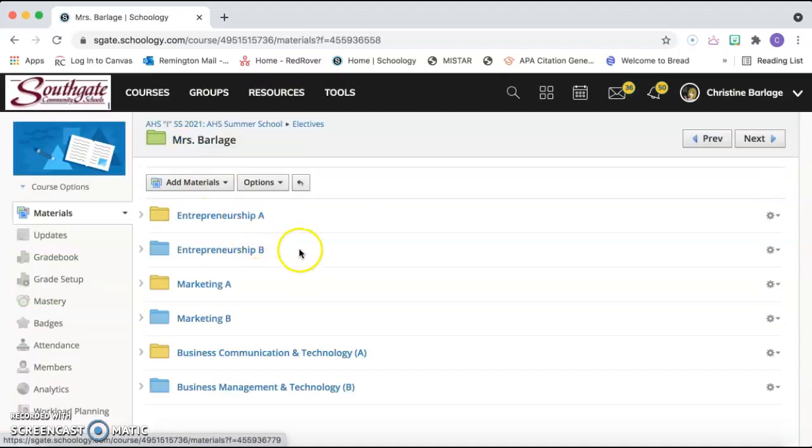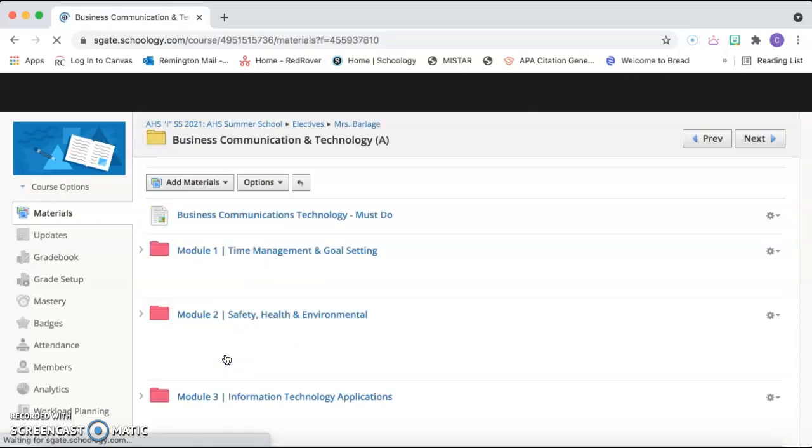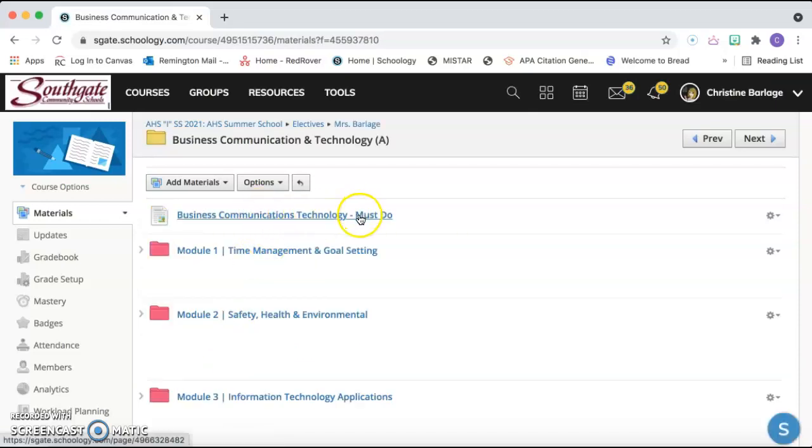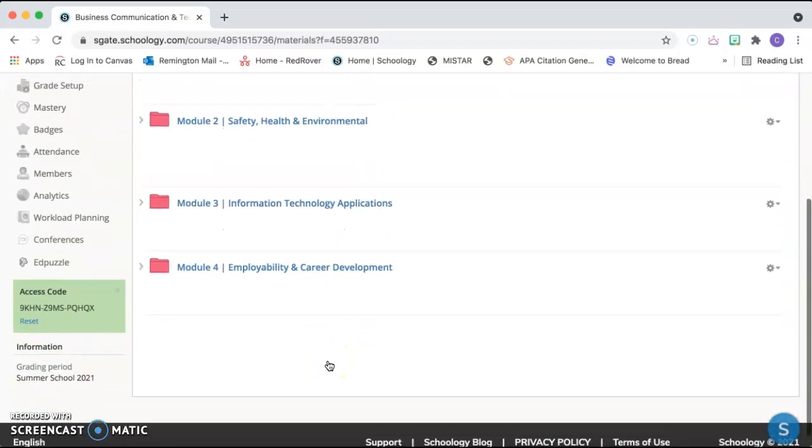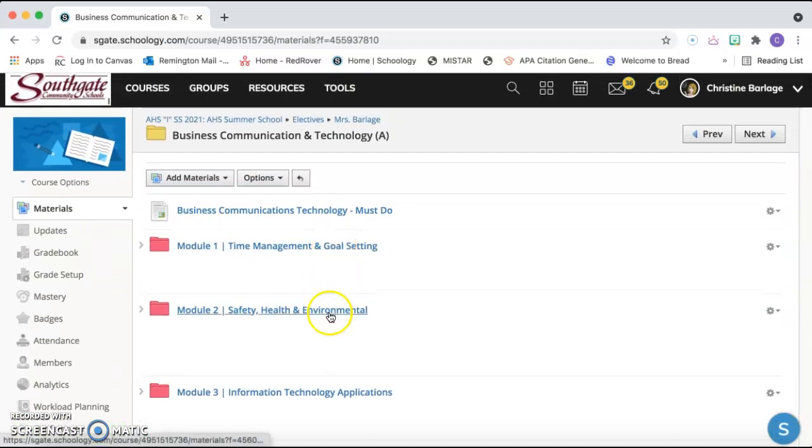So if you click on my name here, these are the courses that I taught. Entrepreneurship A and B, that's semester 1 and 2. Marketing A, B, and then the two different business courses for first and second semester. And then if you just click on one of them, you'll see that I have my must-do list up here at the top, and then all of the work to be completed is on the inside of these.